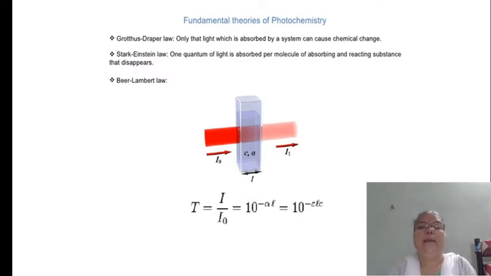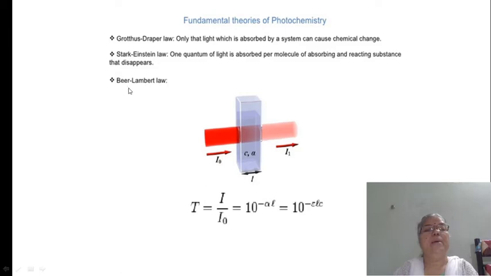Here in this slide, the fundamental laws of photochemistry are shown. The Grotthuss-Draper law is stated as: only that light which is absorbed by a system can cause a chemical change. Then the Stark-Einstein law may be stated as: one quantum of light is absorbed per molecule of absorbing and reacting substance that disappears or gets converted into product.